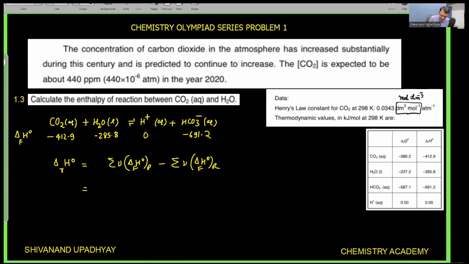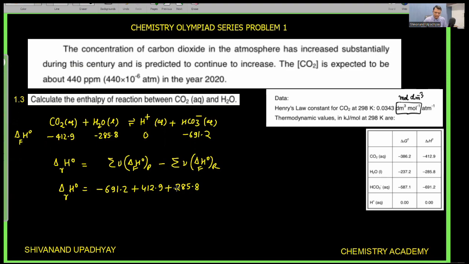So we can directly write that delta H naught of this reaction is equal to delta H naught formation of products minus the reactants: minus 691.2, and this minus and minus will become plus, so plus 412.9 plus 285.8.